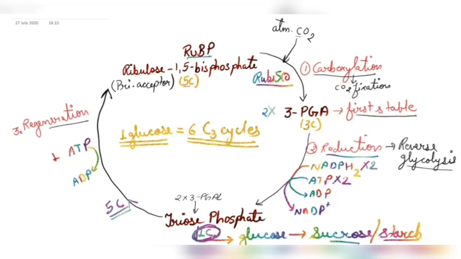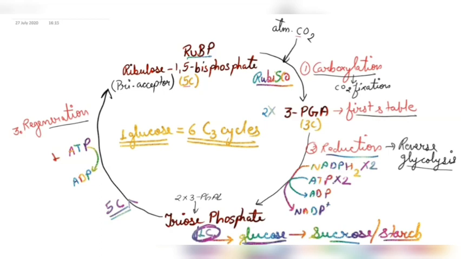So once the cycle occurs, one carbon is given, the remaining 5 go back. Again, the second cycle occurs, the second carbon is given, and the remaining 5 go back. So this is how the 6 carbons are being collected to form the one glucose molecule for the photosynthesis product.